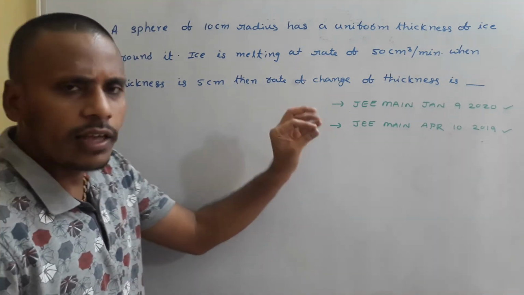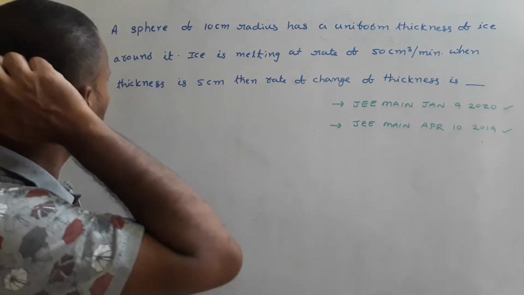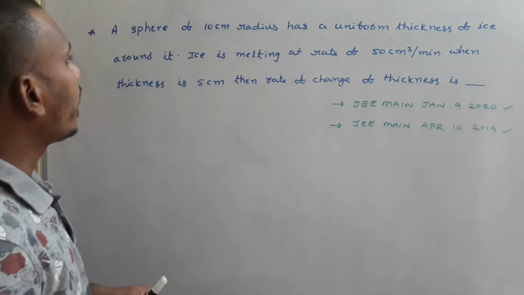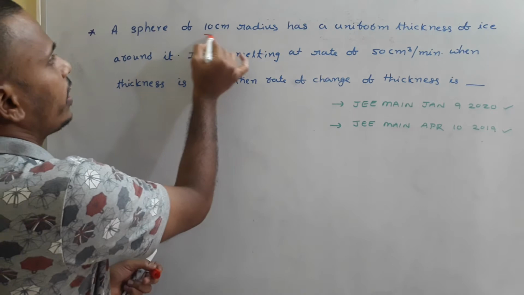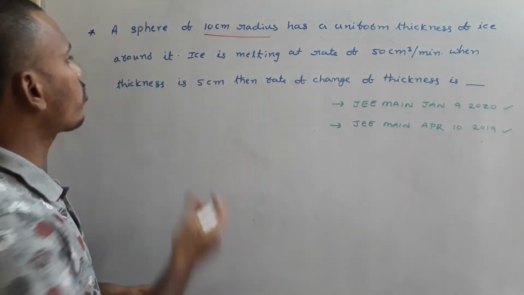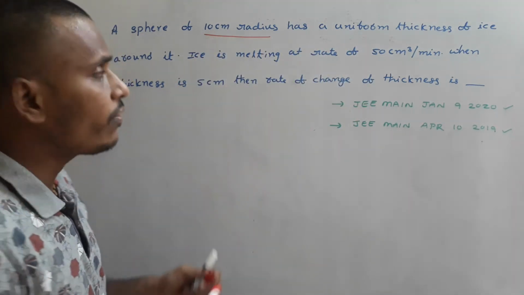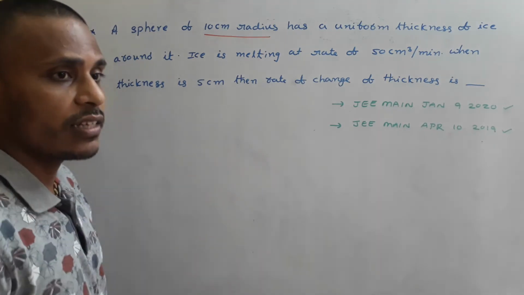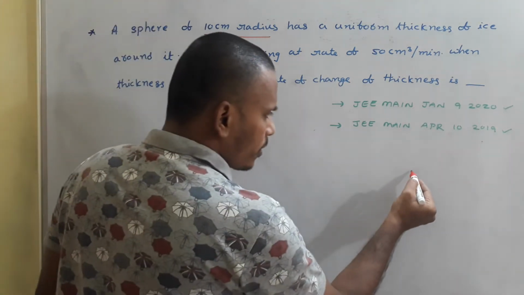This is just with the available information. Now you read out the problem to solve. A sphere of 10 centimeters radius has a uniform thickness of ice around it. Initially we have a sphere of radius 10 centimeters, of spherical shape.